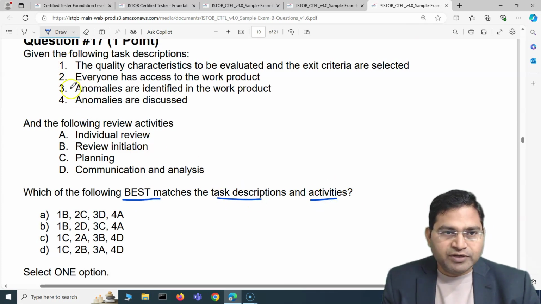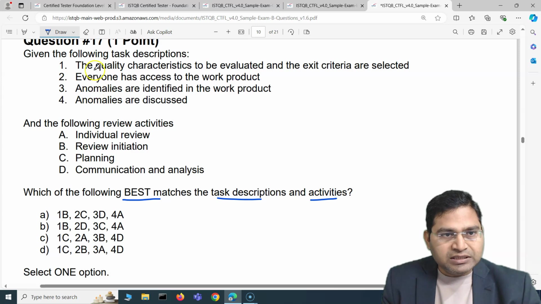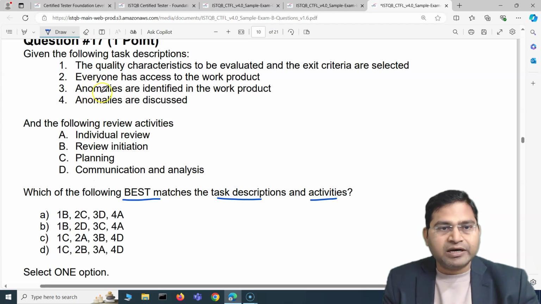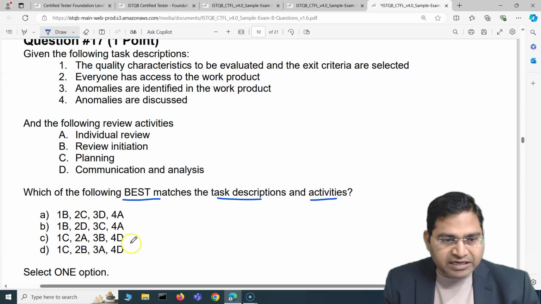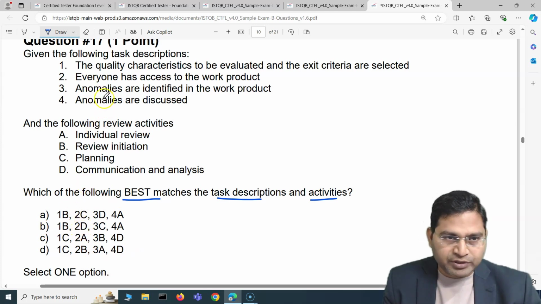So basically we first have to go through these tasks and then try to match with the activities. Now here I would like to mention one thing: go through these tasks that you have here and go through these review activities. Out of 4, if you are able to find even one 100% sure answer, go through these options and then try to eliminate the options that can be easily eliminated. Okay, so I'll show you how you can go ahead and achieve it.